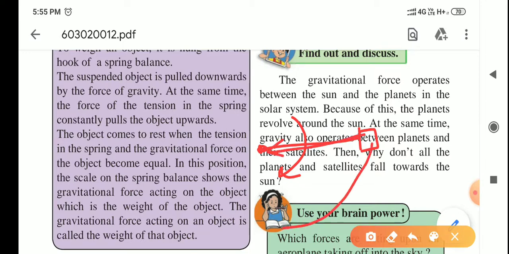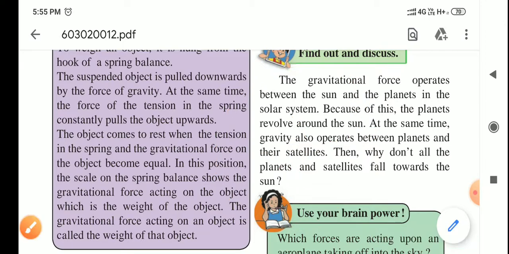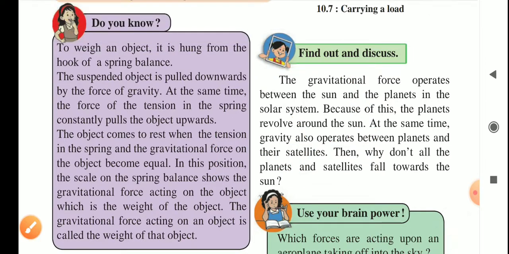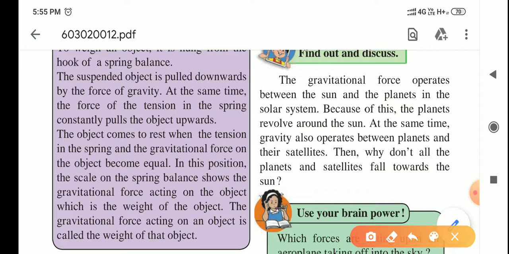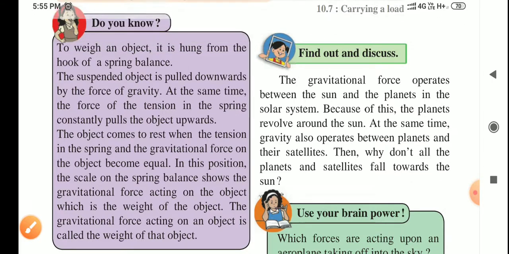It will keep on revolving if you maintain a certain speed, right? In similar fashion, the planets and satellites also don't fall towards the sun, right? This is a similar example to this one.